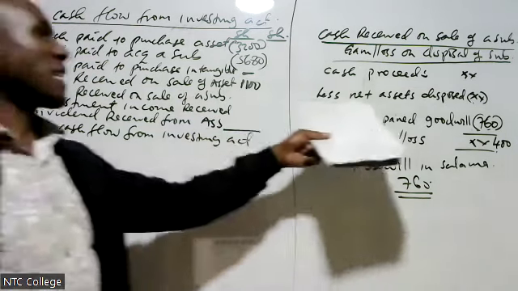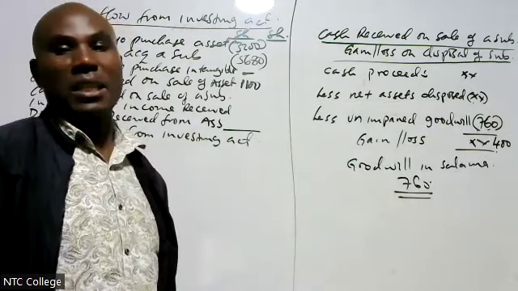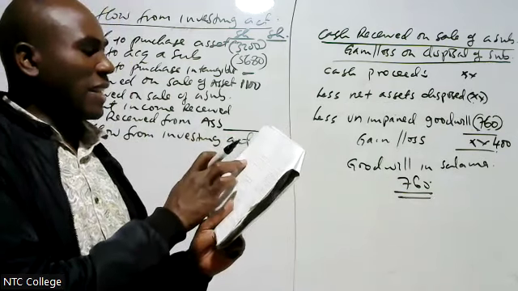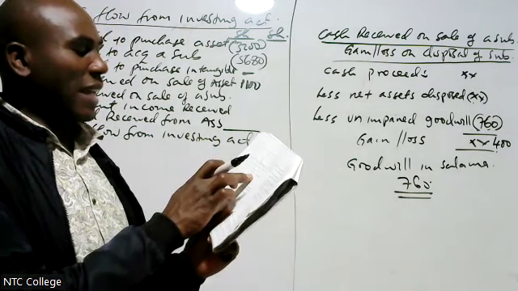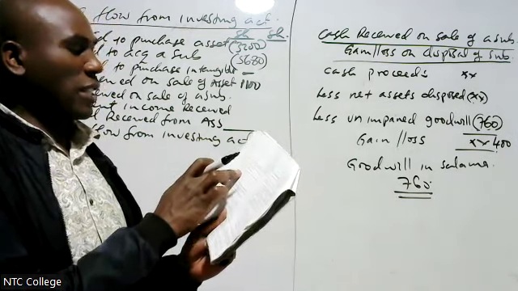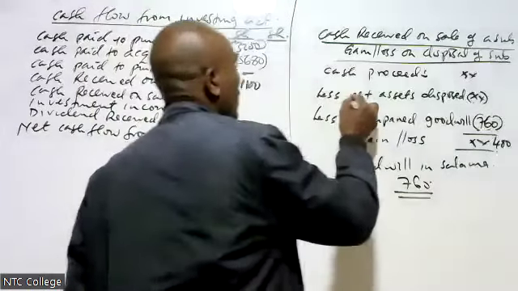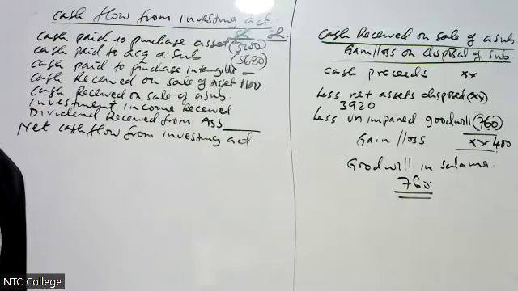Then, net assets disposed. Now, examiner has given us, as at the date of disposal, the net assets of Salama Limited had the carrying values in the consolidated statement of financial position as set out below. We have 39, 20. Those are the net assets on disposal.